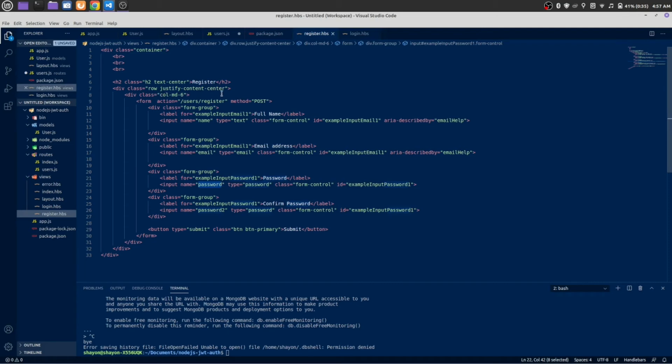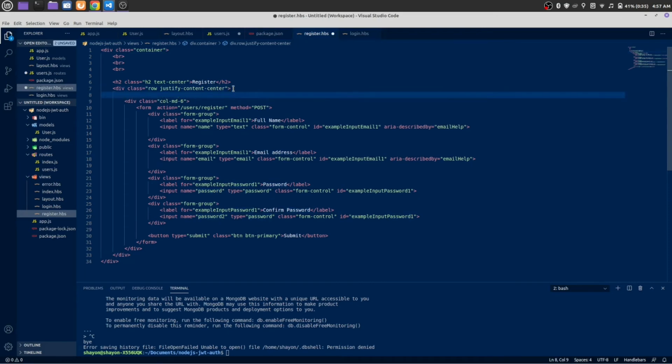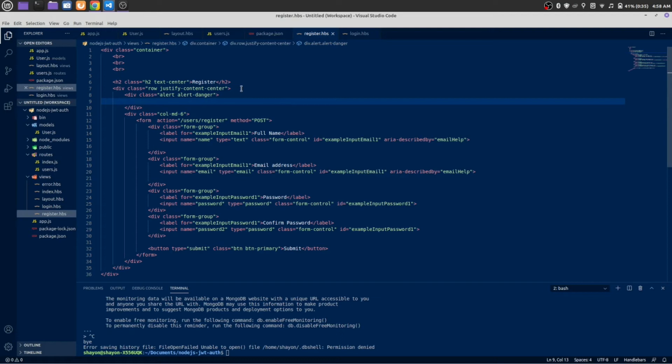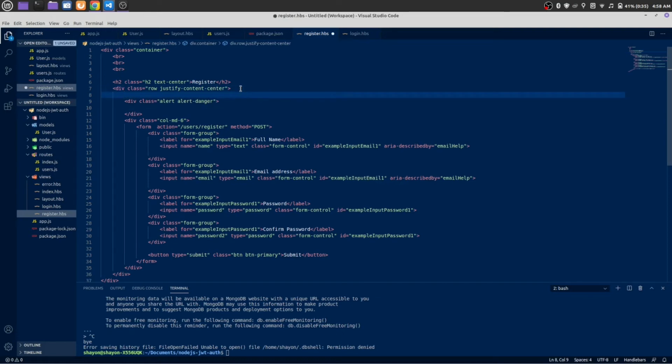Inside this row, let's make a div tag with class alert alert-danger. Here we are going to make a condition outside of this alert.